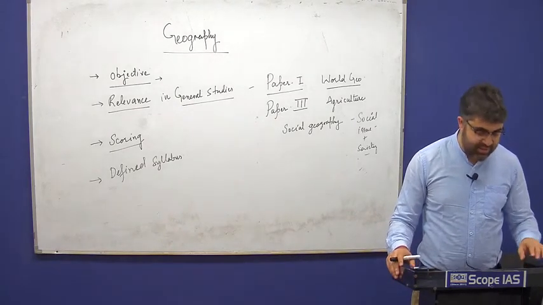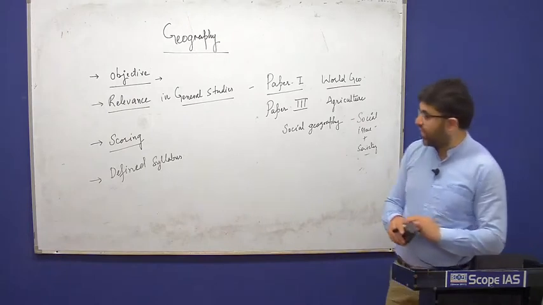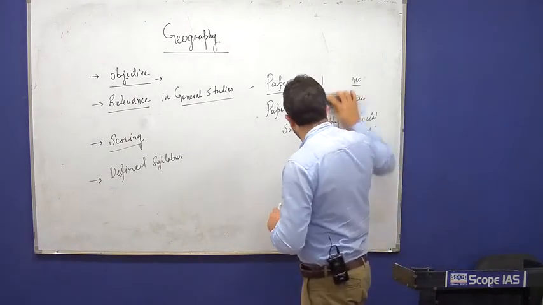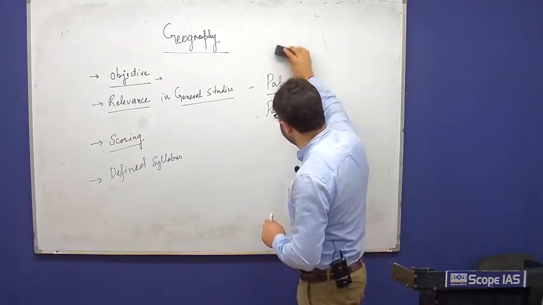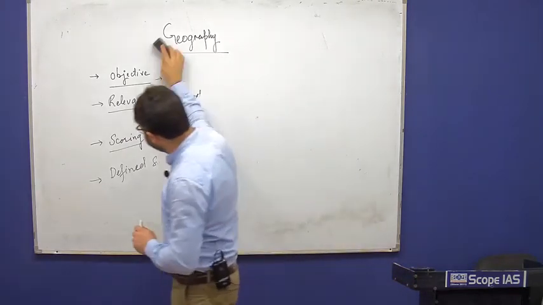And let us now discuss what are the different aspects of geography and what are the different components of the syllabus that we need to study for this exam.